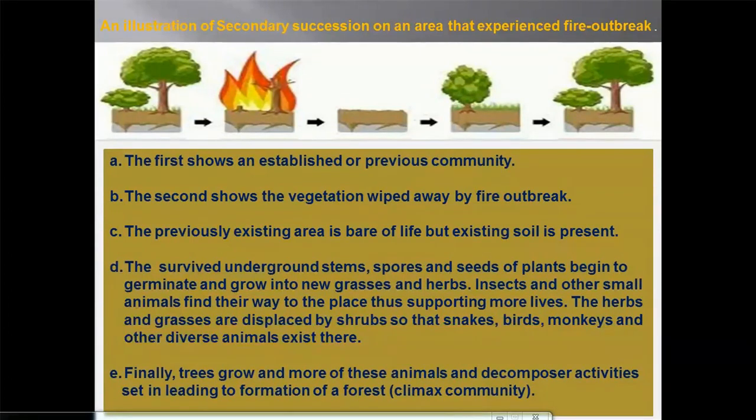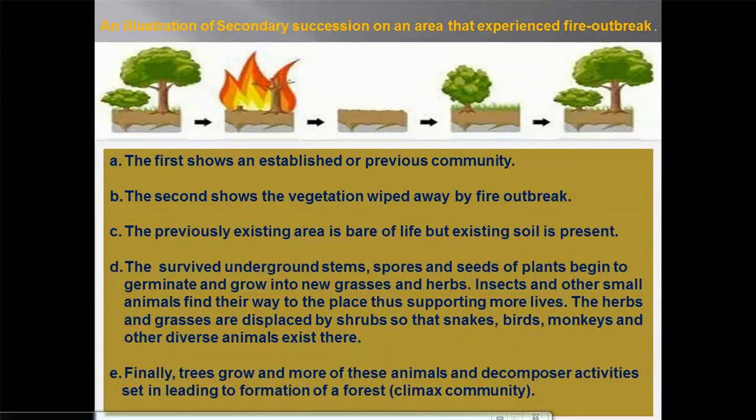Here, the first part of this image is showing an established community where we have all kinds of plants and animals, the most developed of all of them, and so they are there. Okay, the first shows an established or previous community. Now B, the second, shows the vegetation wiped away by fire outbreak. The fire outbreak is the ecological disturbance. It just clears all the plants and the animals will run away. And so at C, the previously existing area is bare of life, no plants, no animals existing there.